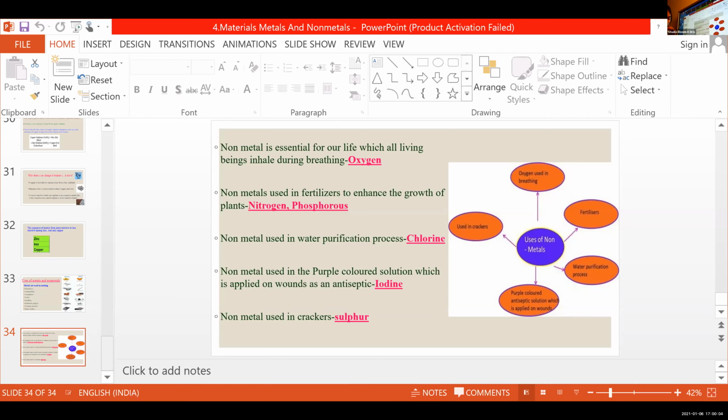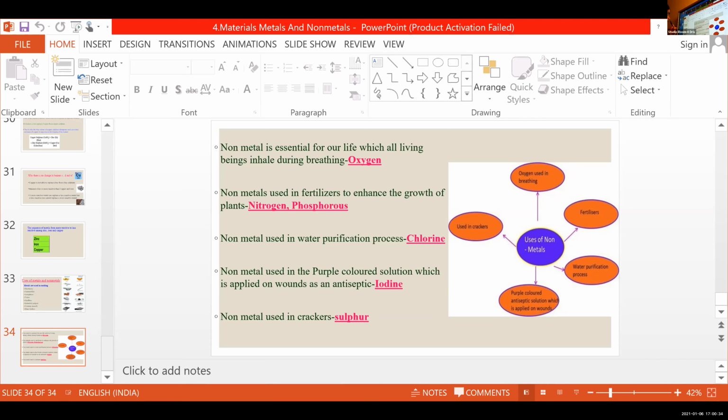So you write oxygen in your textbook. Next, which non-metals are used in fertilizers to enhance the growth of plants? Nitrogen and phosphorus. So you write nitrogen and phosphorus as the answer.